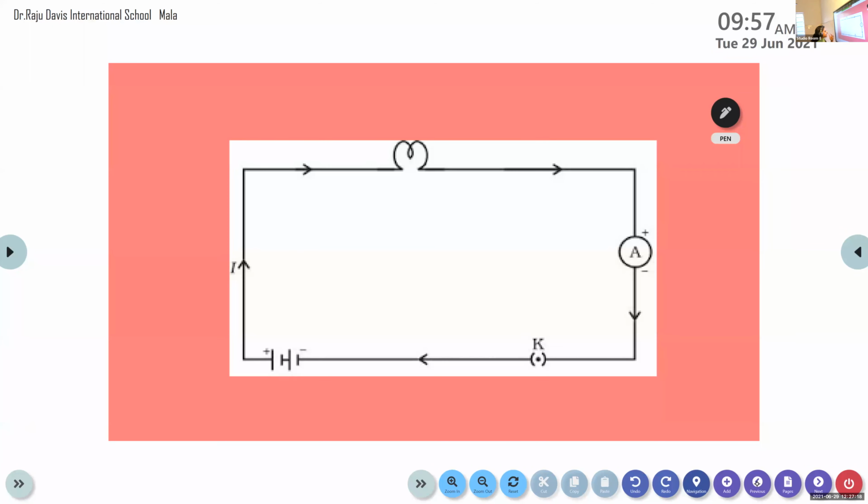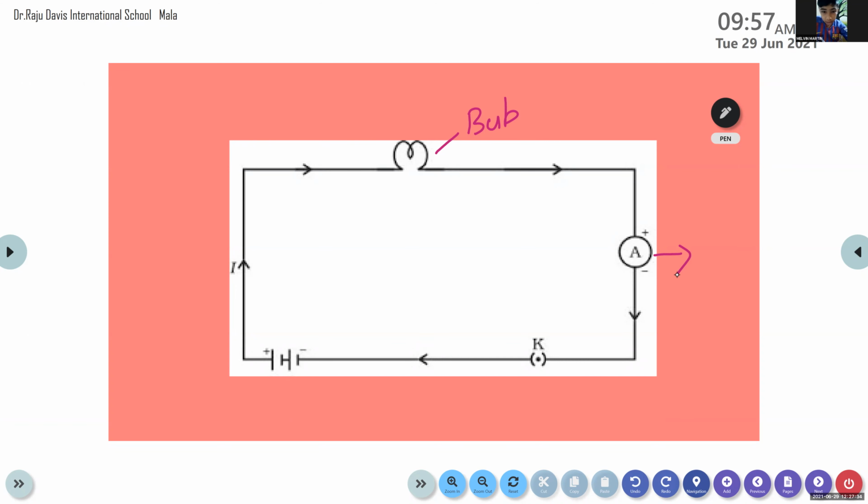We know that this is a representation of an electric circuit. Here it is a continuous and closed path. This represents our bulb. Here, what does this A represent? Can you make a guess what this A represents?